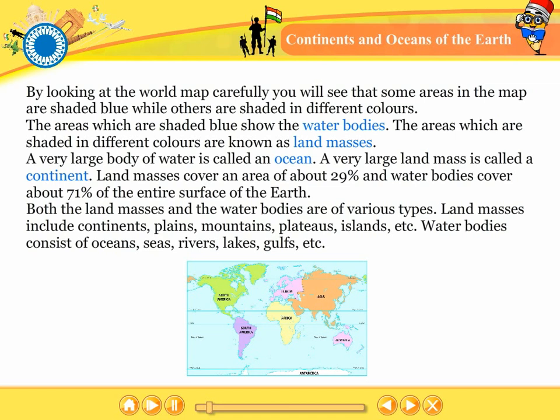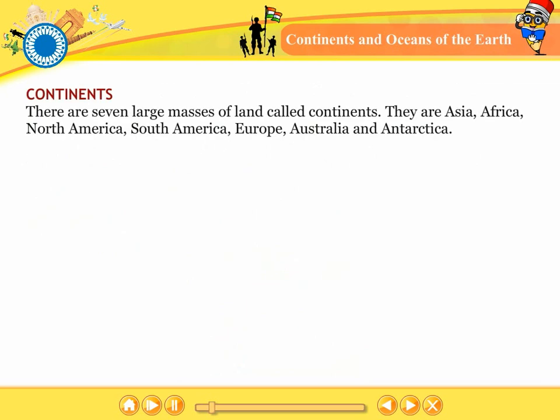Land masses include continents, plains, mountains, plateaus, islands, etc. Water bodies consist of oceans, seas, rivers, lakes, gulfs, etc. Continents. There are 7 large masses of land called continents. They are Asia, Africa, North America, South America, Europe, Australia, and Antarctica.